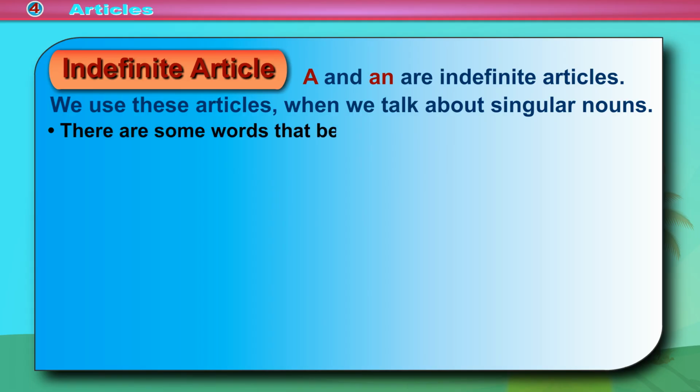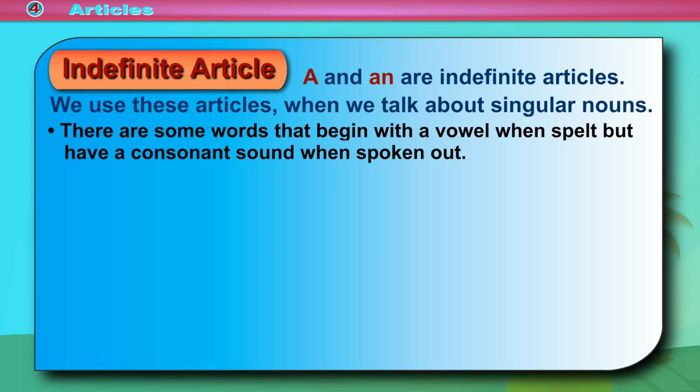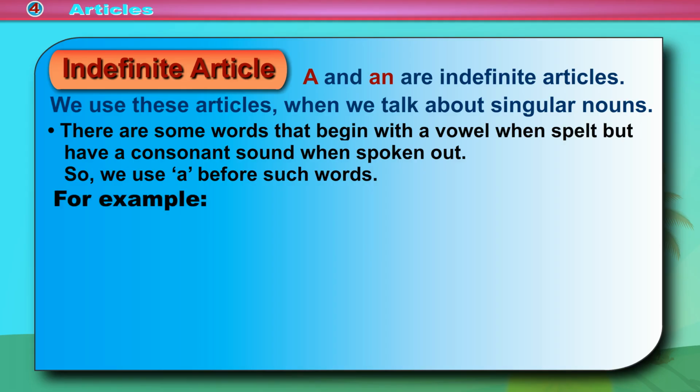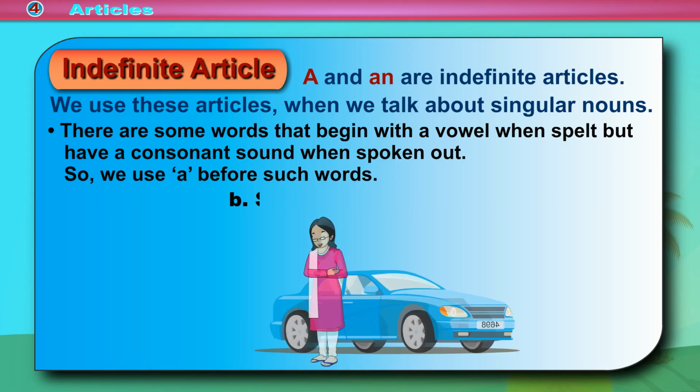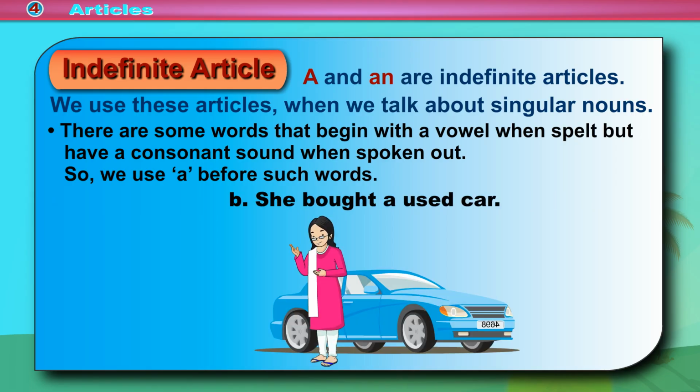There are some words that begin with a vowel when spelt but have a consonant sound when spoken out. So, we use a before such words. For example, A. I have to wear a uniform tomorrow. B. She bought a used car.